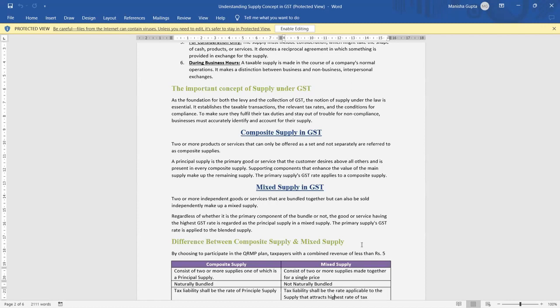Then composite supply. Composite supply consists of two or more supplies, one of which is the principal supply. The tax rate of the principal supply will be charged under the composite supply. And mixed supply consists of two or more supplies made together for a single price; in that case we charge the highest rate of tax. The supply that attracts the highest rate of tax will be charged under GST.